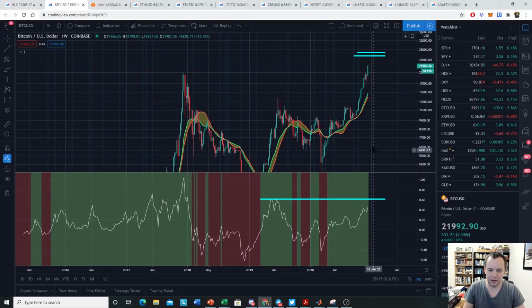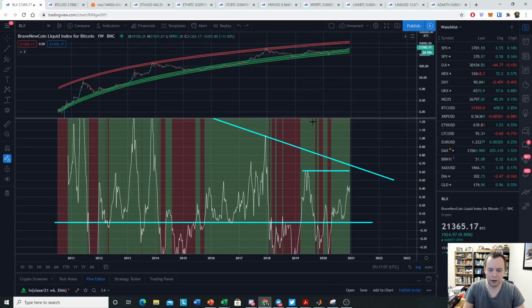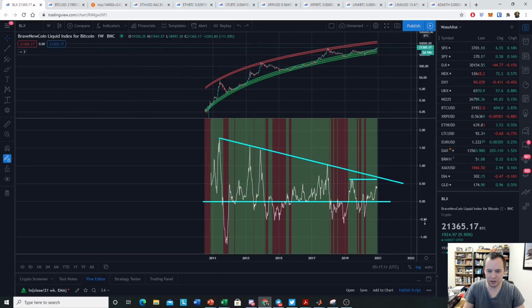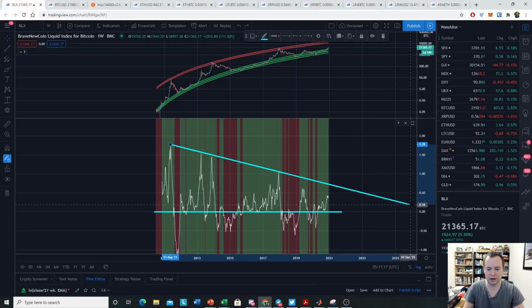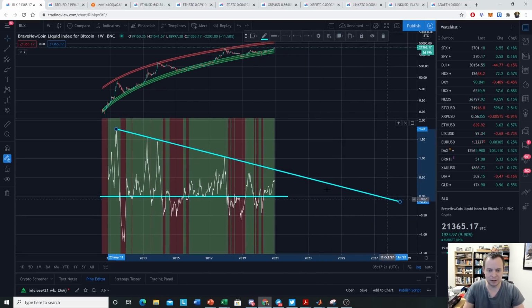Now, the third thing that a lot of you might be interested in is, what if we go back to this macroscopic downtrend line? What if we go back up to this downtrend? And we know this downtrend isn't going to last forever because eventually, as we've said before, it would cross 0, implying that the price stays below the 20-week SMA, which doesn't really make a whole lot of sense. That would take quite a while for us to reach that point.